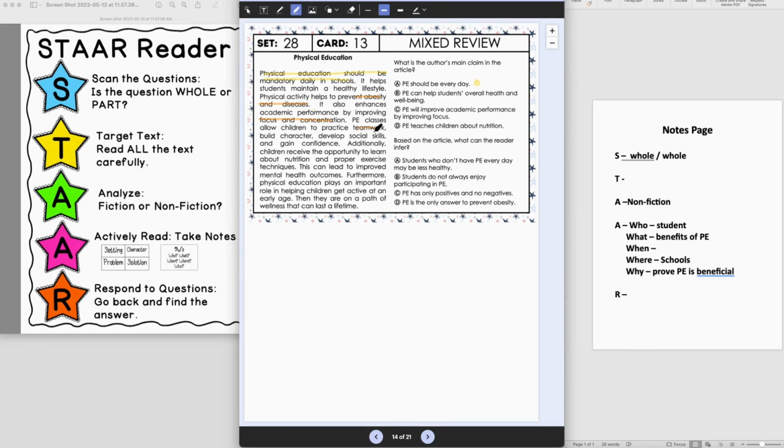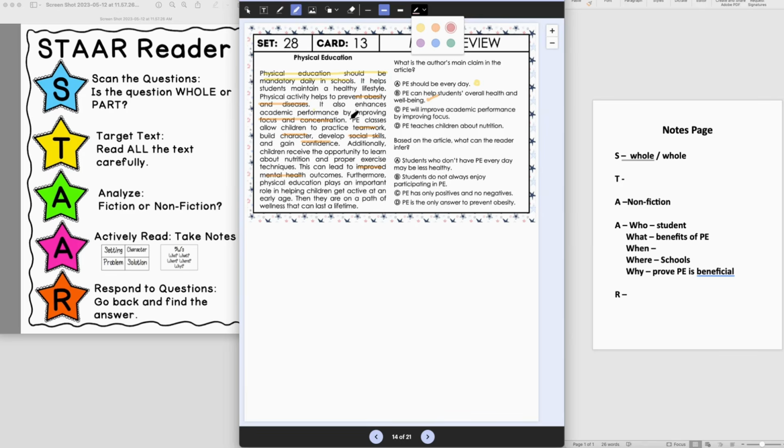Okay, then it also talks about teamwork, character building, social skills, confidence, and it talks about improving mental health. Okay, so that one seems like it has a lot of evidence. Let's look at C. PE will improve academic performance by improving focus.